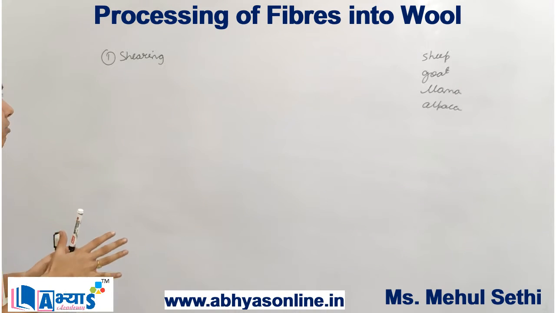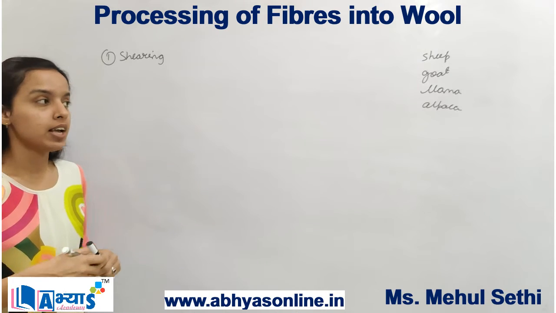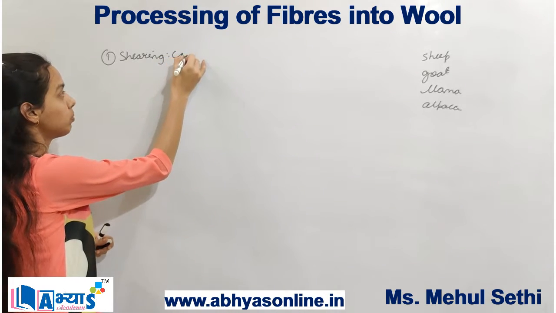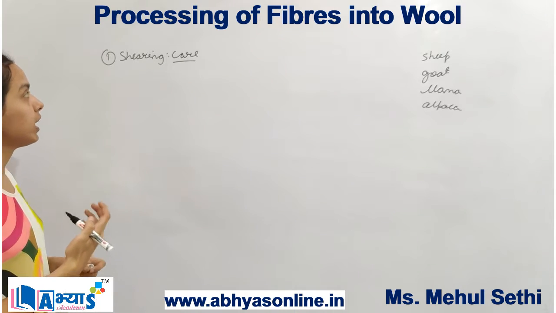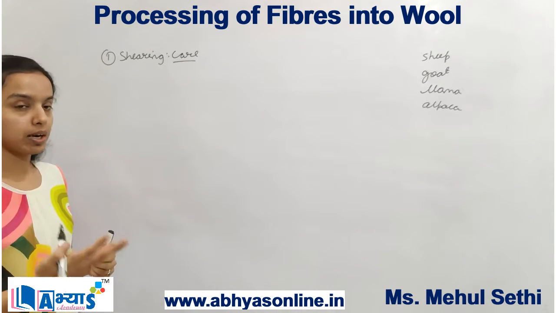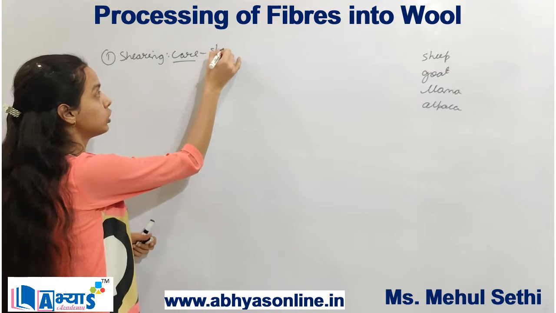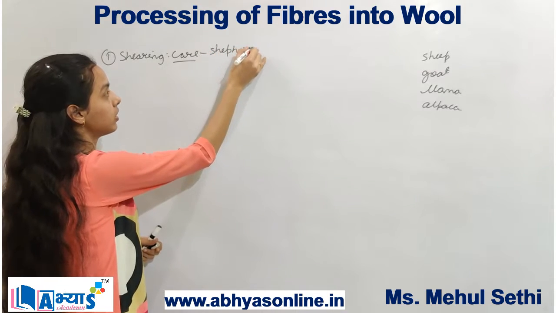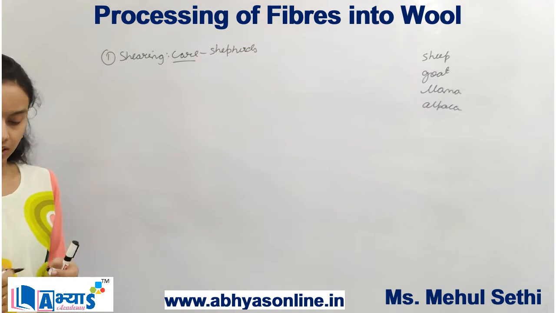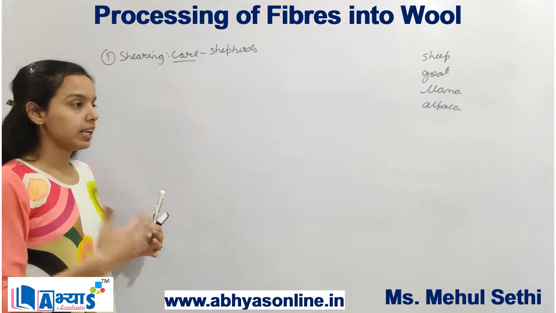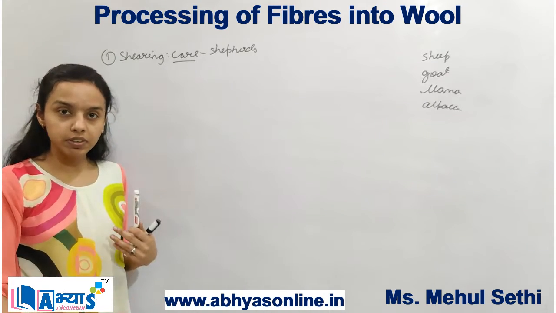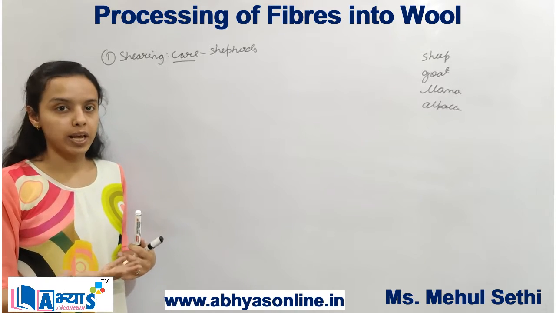So now when we are doing the shearing of these animals, proper care should be taken while performing the shaving operation. The shaving operation done by shepherds is basically done in the beginning of the summer season, because when it is in the starting of the summer season, the sheep or the goat have enough time to regain the new type of hair.